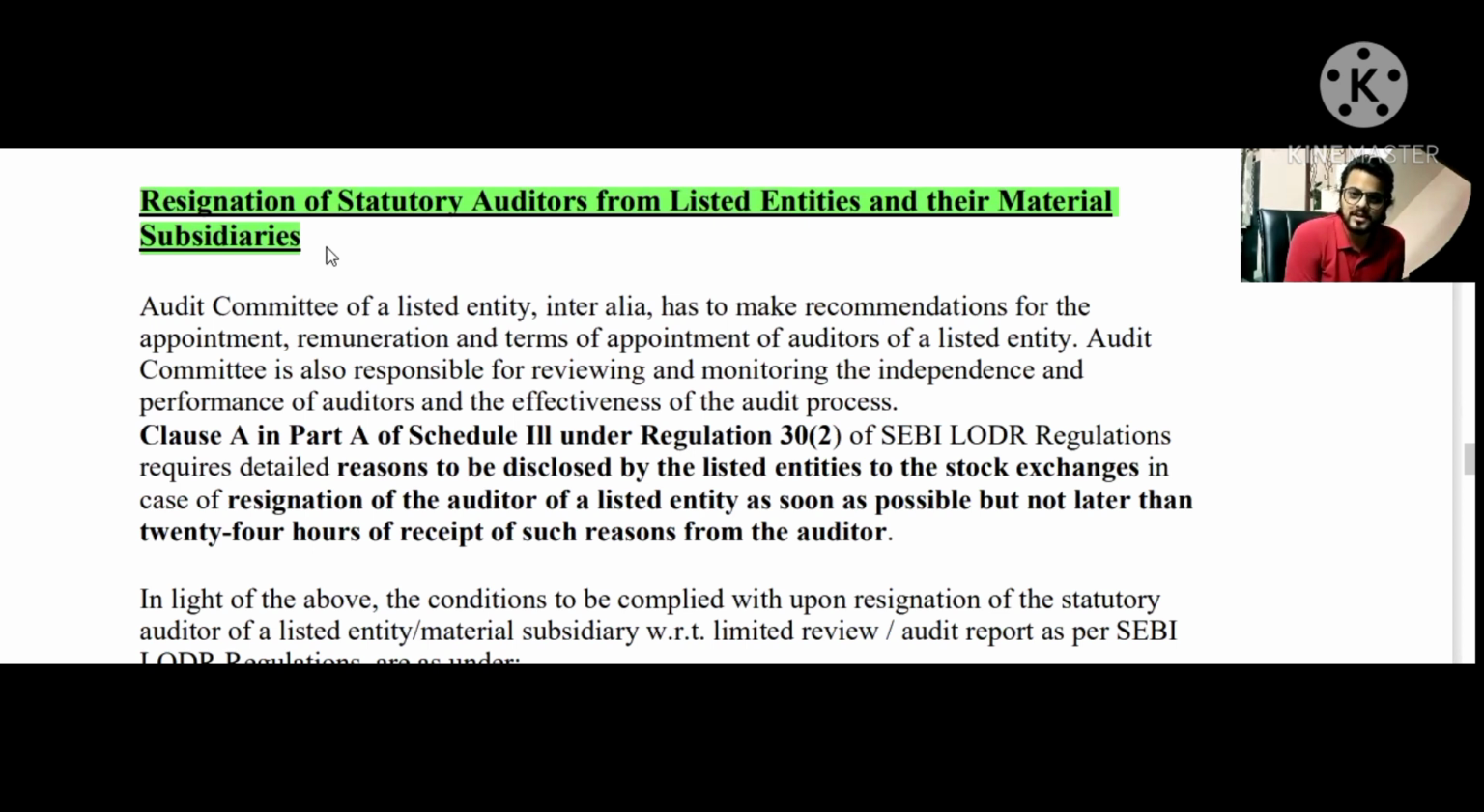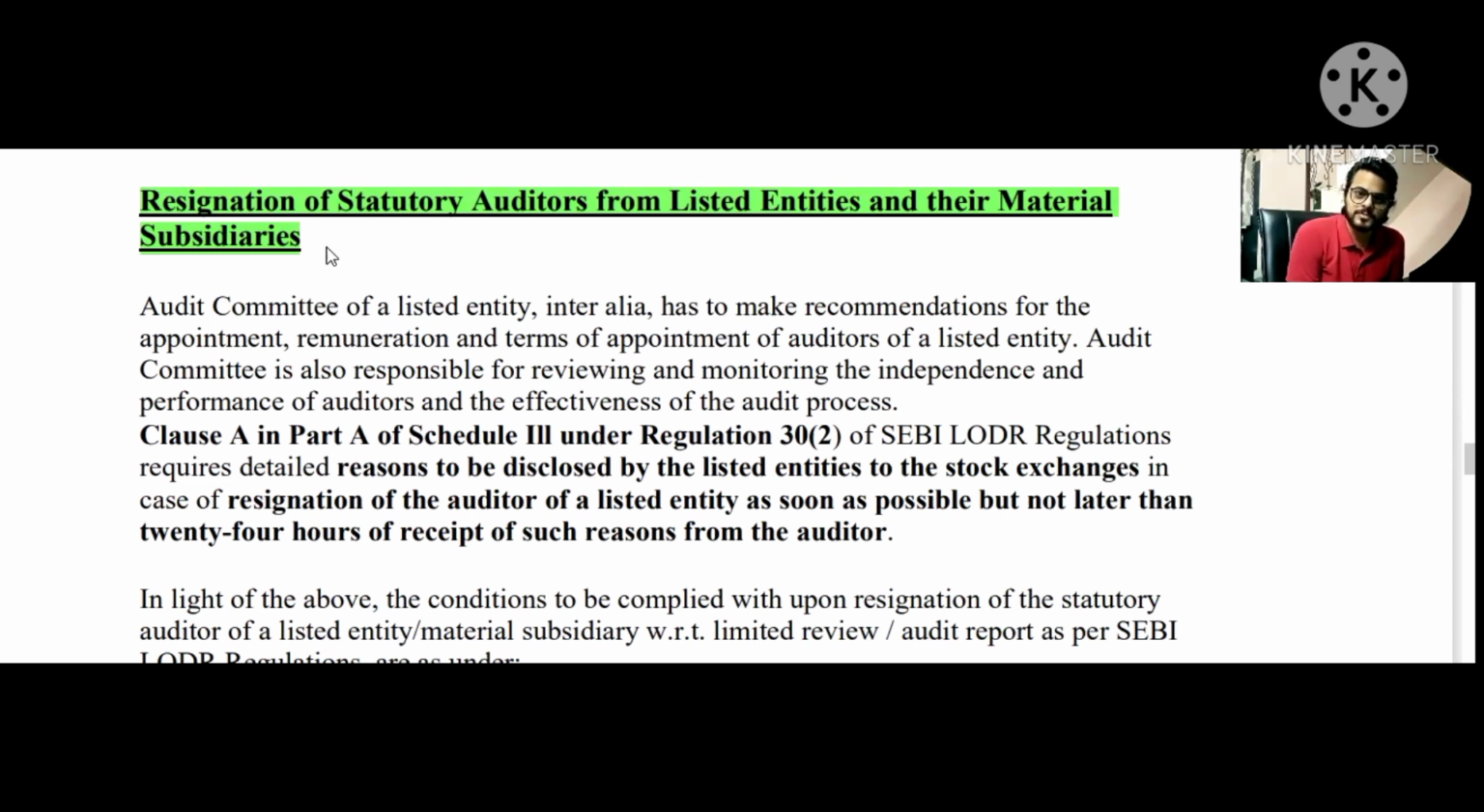talks about the timelines within which the auditor can resign, and if he does, then what are the obligations of the statutory auditor for the same. All right. And the second portion talks about the responsibilities of the audit committee in case the resignation happens. And the third talks about the obligations of the listed entity and the material subsidiaries, which first 2 portions are about the understanding part. So we will go one by one.